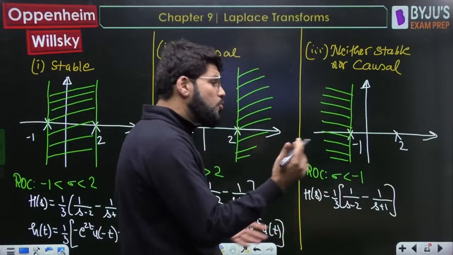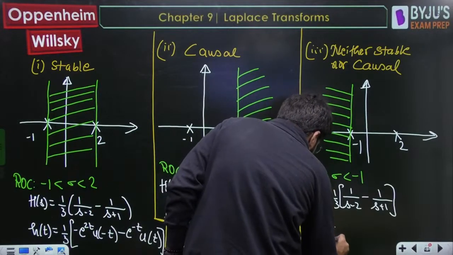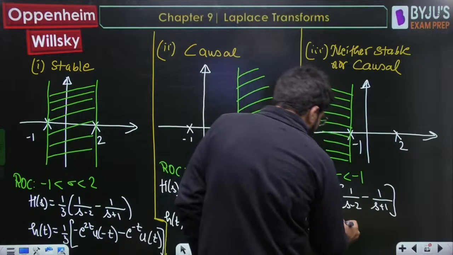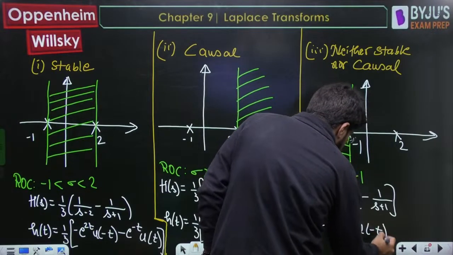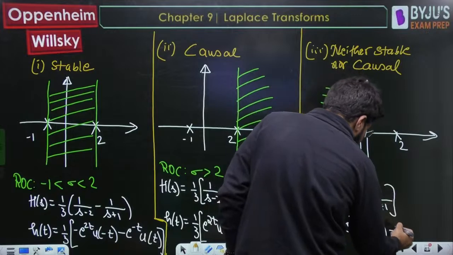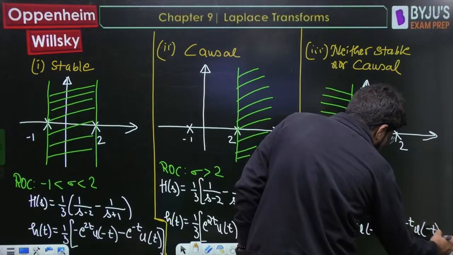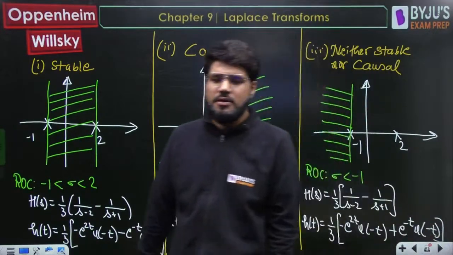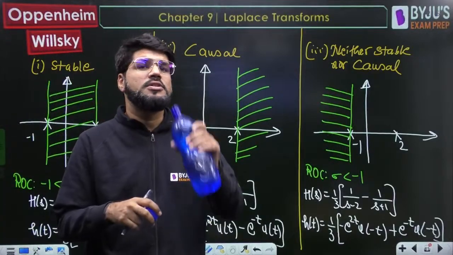Less matlab u minus t formula. 1 upon s plus a. So minus e power 2t u minus t. 1 upon s plus 1. So minus actually plus e power minus t u of minus t. Both will contain u of minus t, and this actually becomes the case of anti-causal. Non-causal to hai, but specifically we can call it as the anti-causal.